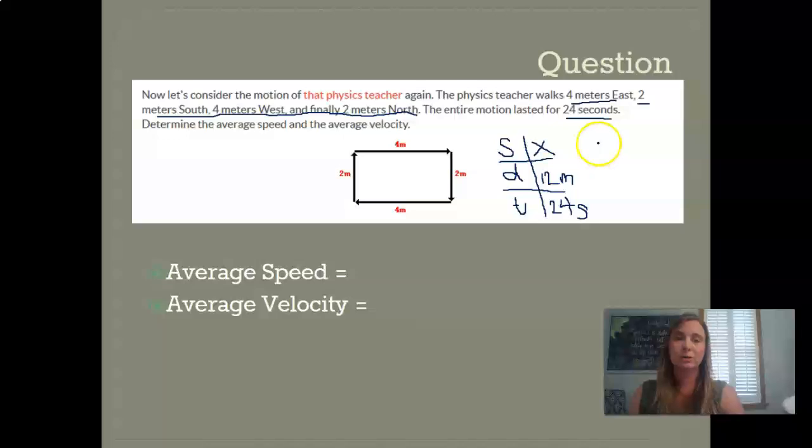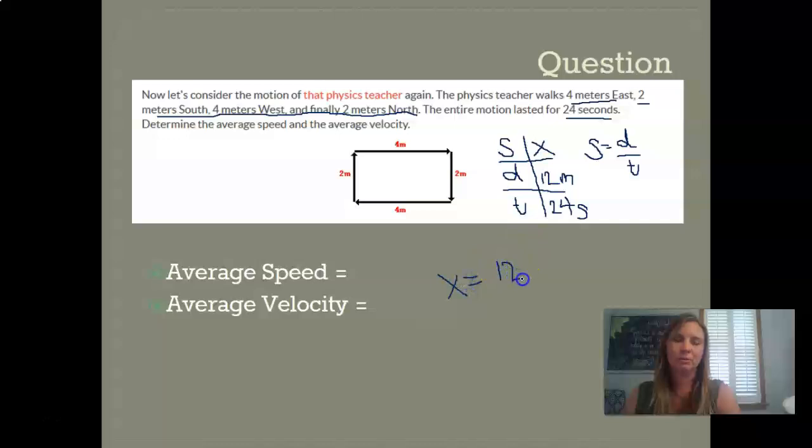So once again, our equation is speed equals distance divided by time. And so all I'm going to do is plug these into my equation now. X, because we don't know speed. We do know D, 12.